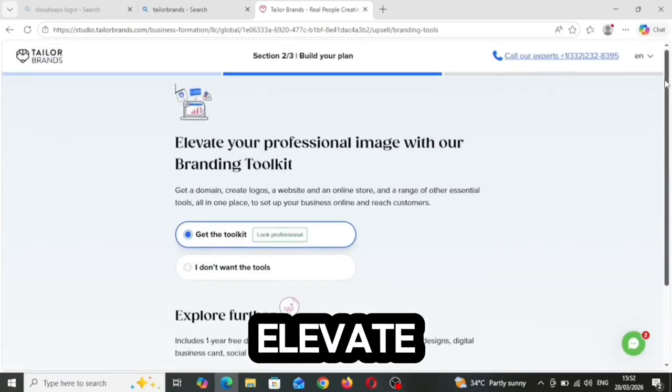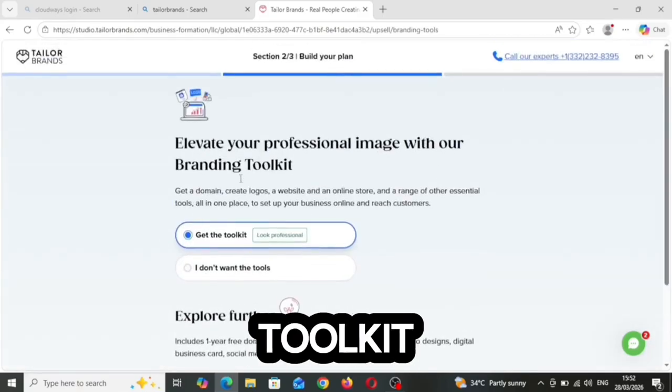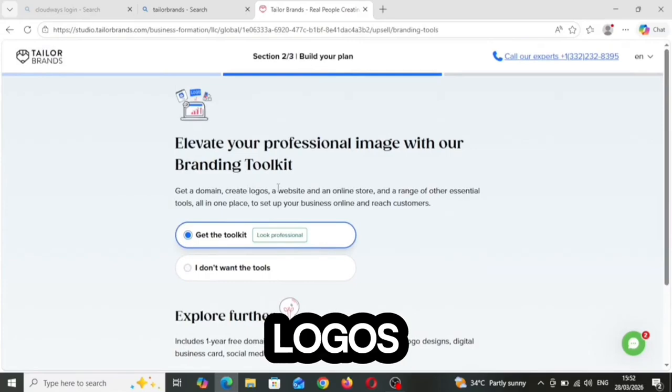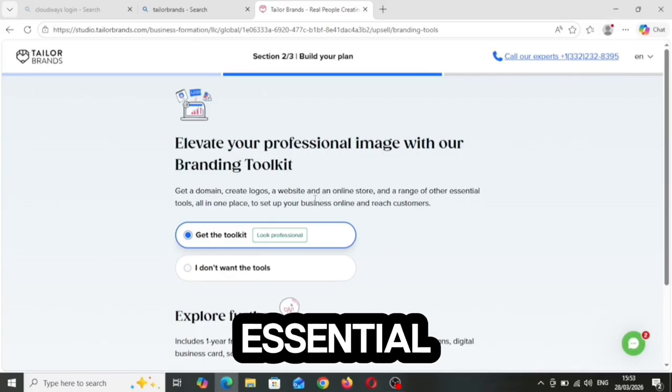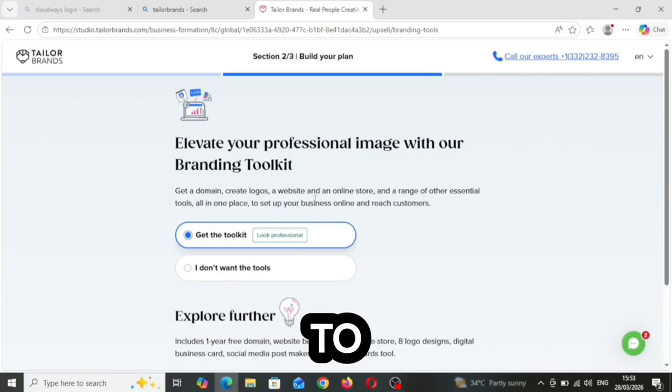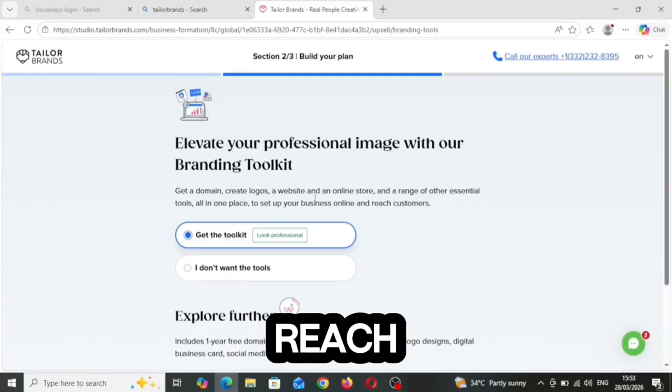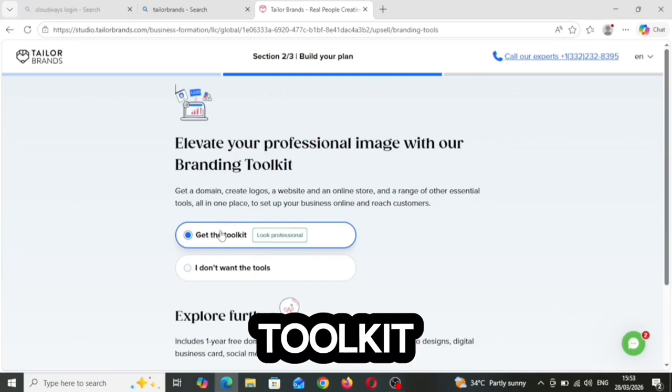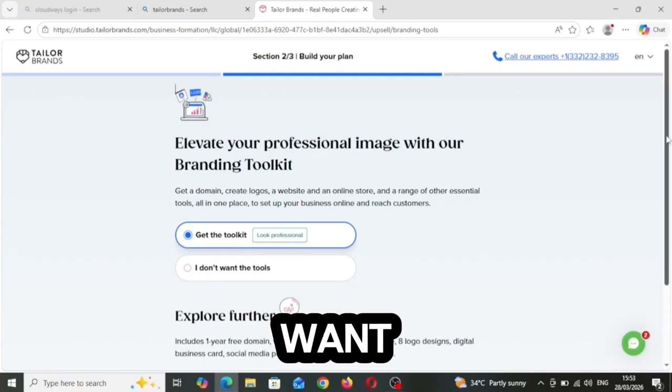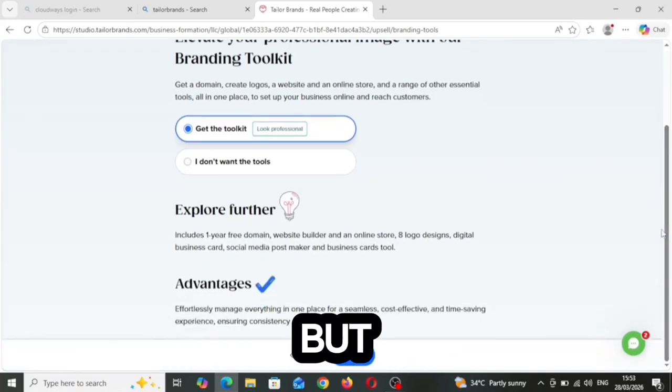Okay, for this, it says elevate your business image with your branded toolkit. Get a domain, create logos, a website, and an online store, and a range of other essential tools like all-in-one to set up your business online and reach customers. So you are going to look professional. So just leave it at get a toolkit, because you want to look professional. But if you don't want to, then you can click on this, but I recommend leaving it there. Then you click on next.